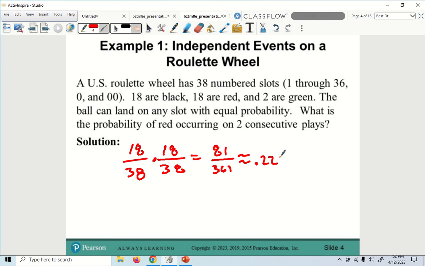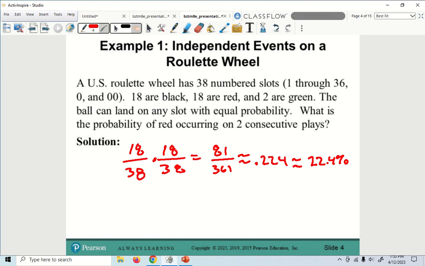Okay. And so that as a percent would be, okay, so there is a 22.4% chance of getting red and then red.